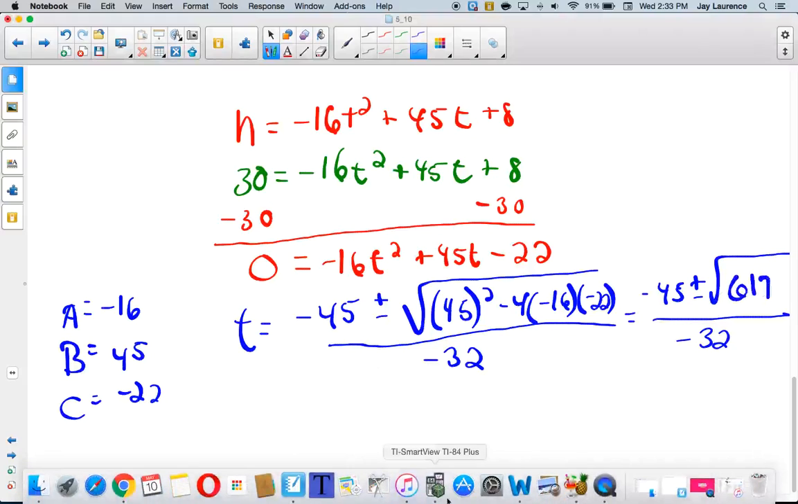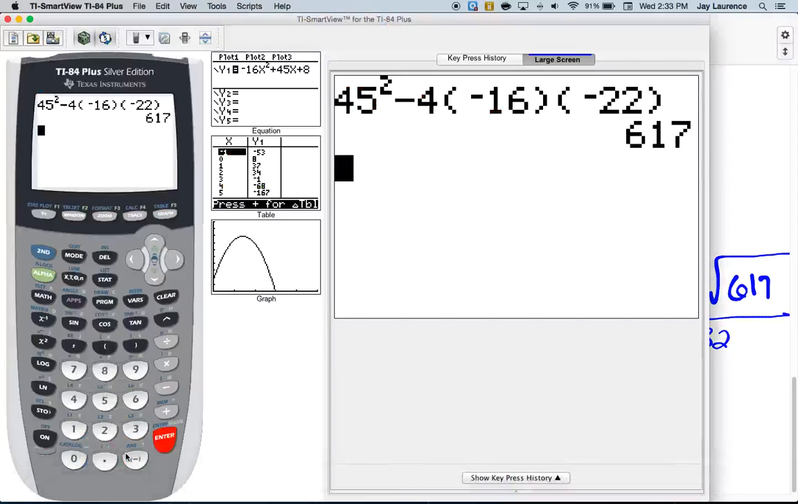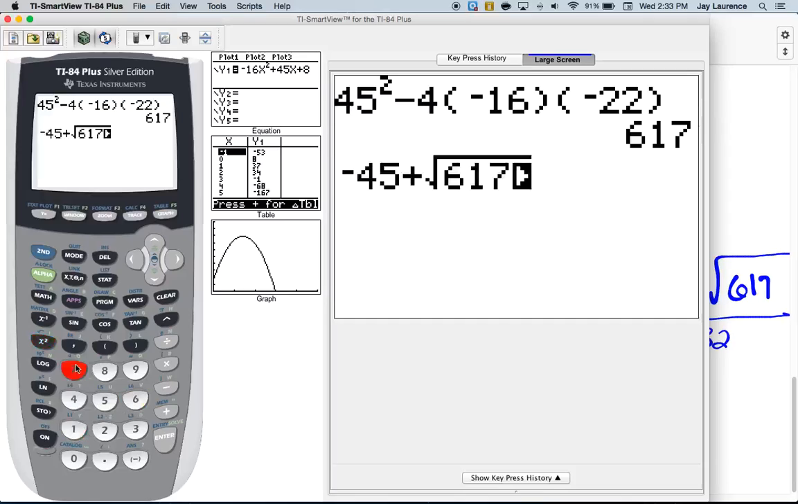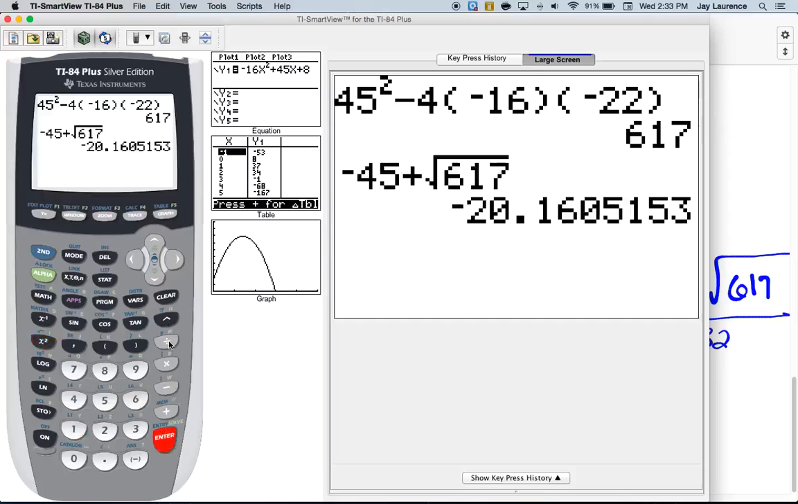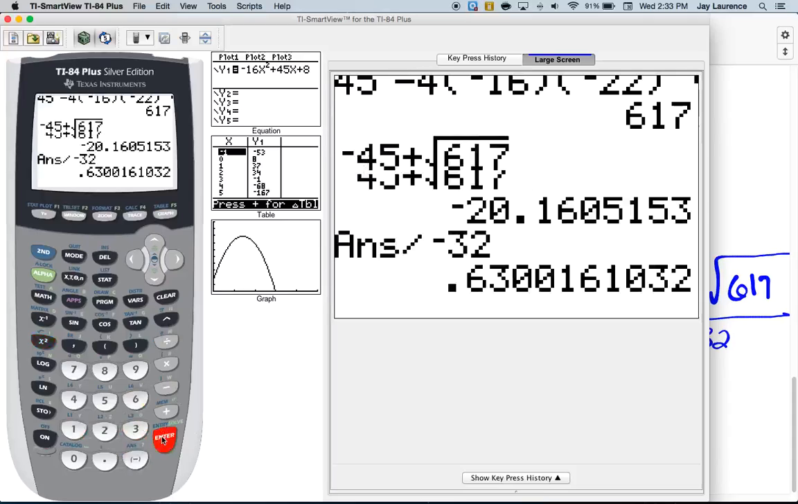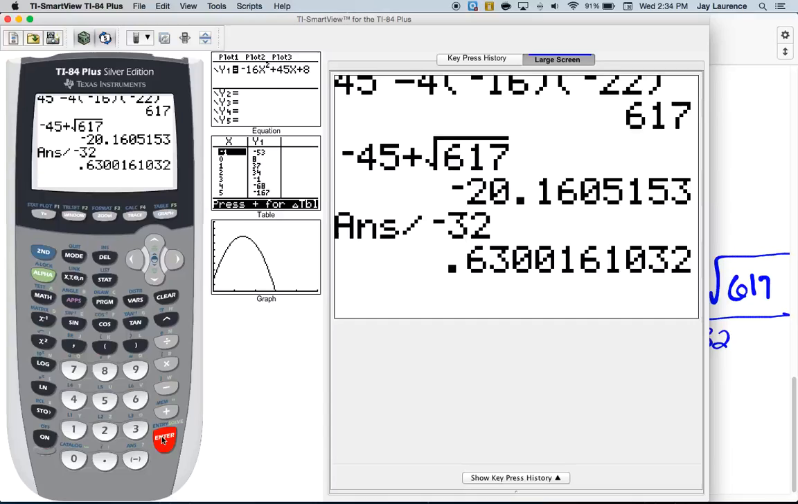So I'm going to go negative 45 plus the square root of 617, and I'm going to divide that by negative 32. And so it'll be at 30 feet in about 0.63 seconds, so about 63 hundredths of a second. Okay? Or if you're going tenths, you can do 6/10 of a second.